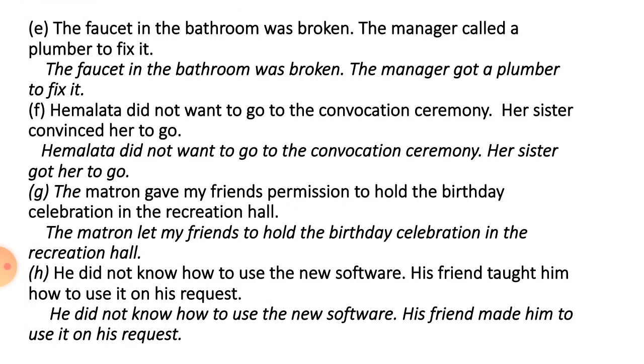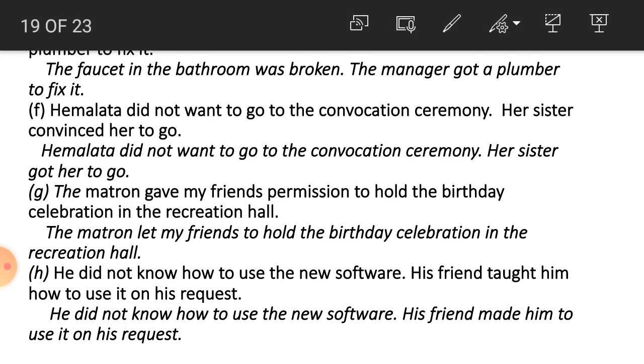Now next one, number E. The faucet in the bathroom was broken. The manager called a plumber to fix it. So here, for example, instead of called, we can use got. The faucet in the bathroom was broken. The manager got a plumber to fix it.